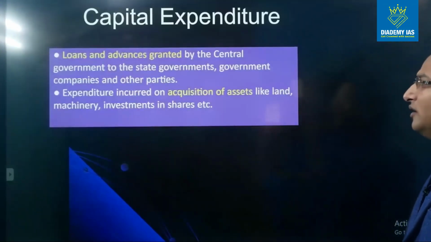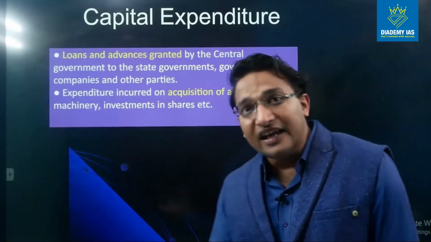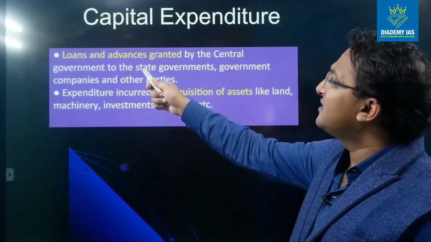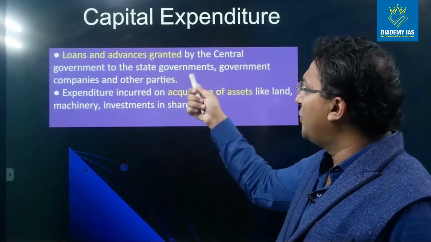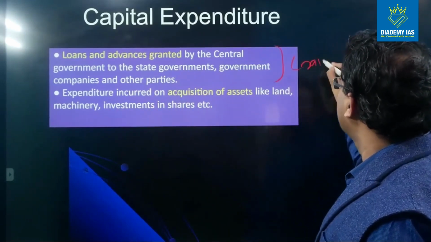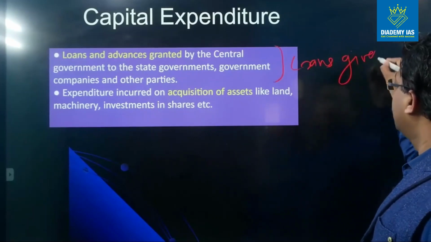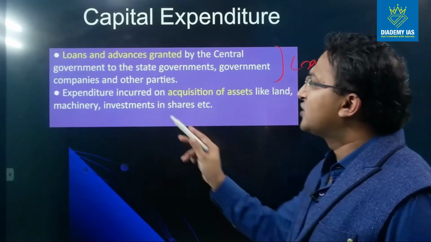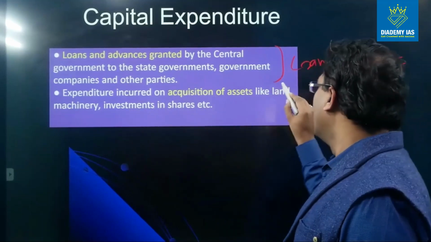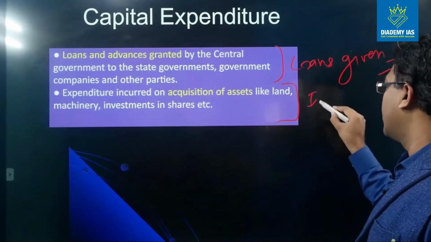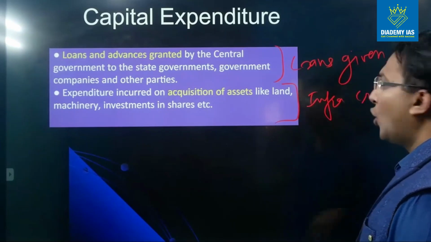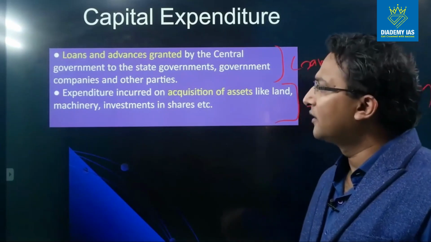Coming to the capital expenditure, so all the expenditure which either creates the asset or reduces the liability, right? So loans and advances granted by the central government to the state governments, companies and other parties, right? So all the loans which are given, they are part of the capital expenditure. Expenditure incurred on acquisition of assets like land, machinery, investment, right? So all the expenditure on infrastructure creation. So if the government is spending on road building, that is part of the capital expenditure.